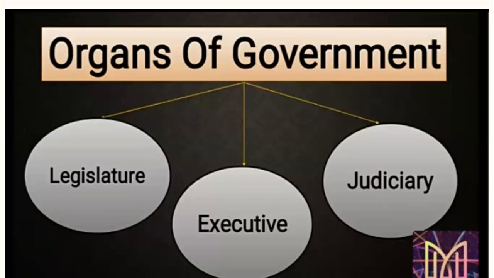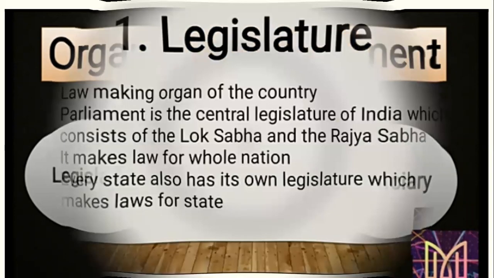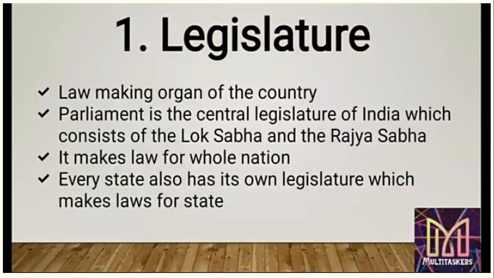Now, the next is organs of government. Now, see, students, our government doesn't work in only a single manner. There are three different organs of government. The first is legislature, the next is executive, and the third is judiciary. Now, let us study in detail about these organs. Okay. Now, first is legislature.